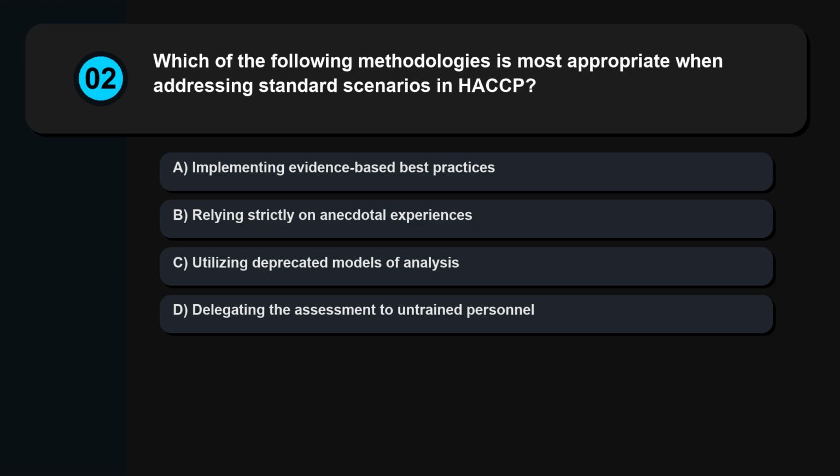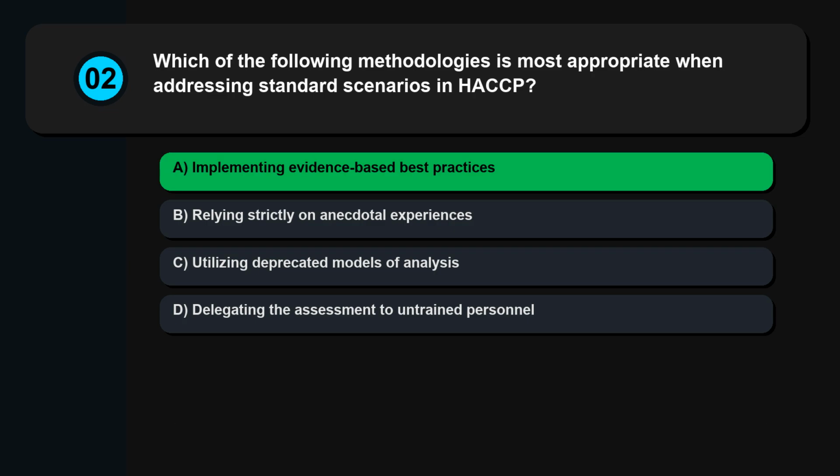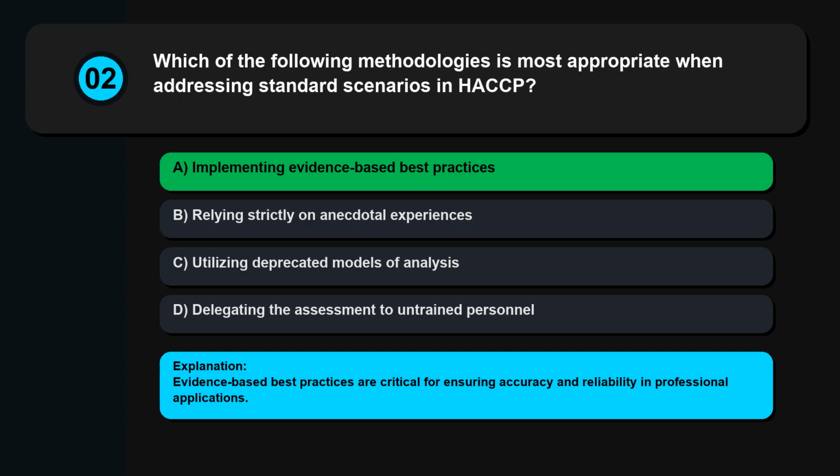Question 2. Which of the following methodologies is most appropriate when addressing standard scenarios in HACCP? Implementing evidence-based best practices, relying strictly on anecdotal experiences, utilizing deprecated models of analysis, delegating the assessment to untrained personnel. Evidence-based best practices are critical for ensuring accuracy and reliability in professional applications.